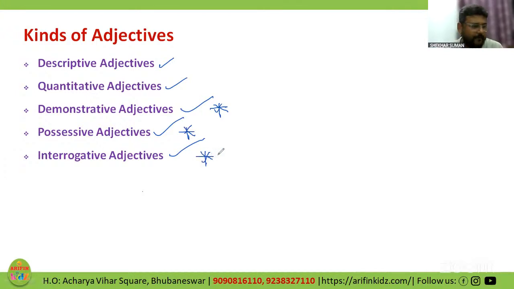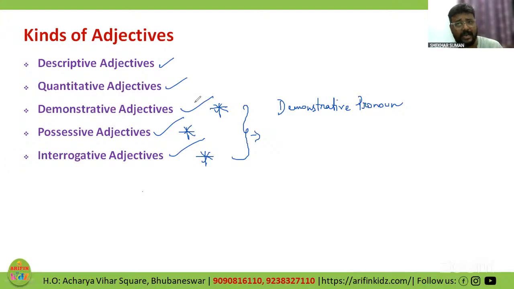Okay, why have I put star marks over here? Because we have got the pronoun counterpart also. We have got demonstrative pronouns. Children usually get confused between demonstrative adjectives and demonstrative pronouns, right? Same with possessive adjectives, we also have possessive pronouns.